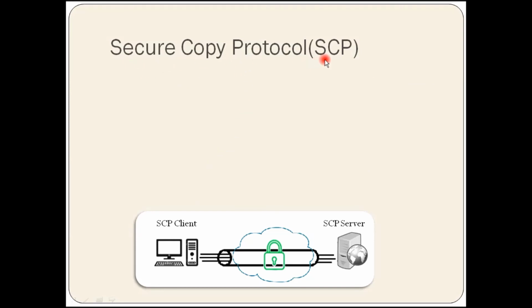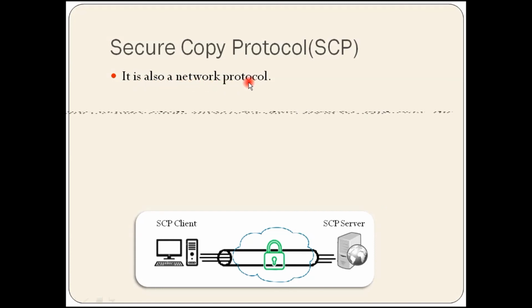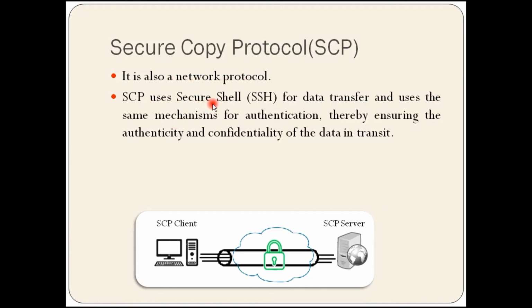Next is Secure Copy Protocol, SCP. It is also a network protocol. SCP uses Secure Shell SSH for data transfer and uses the same mechanism for authentication, thereby ensuring the authenticity and confidentiality of the data in transit. It also uses port 22 like SSH.